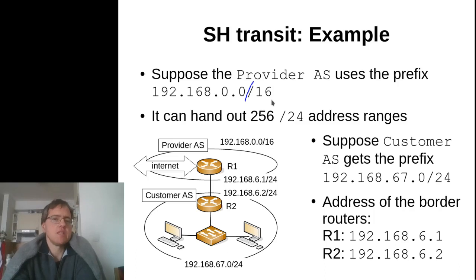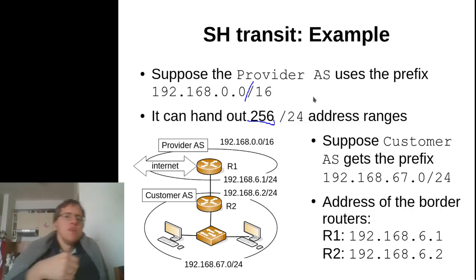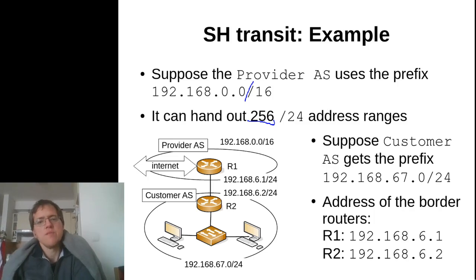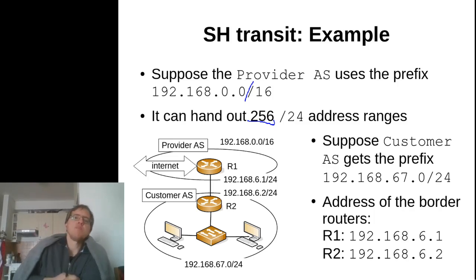From this /16, please make sure that you understand that the provider AS can hand out exactly 256 different /24 subprefixes to its customers. If you can convince yourself that this is the case, that's cool. If not, then please make the calculation for yourself, because for the rest of this talk and for the rest of this lecture series, it will be super important that you understand IP subnetting.